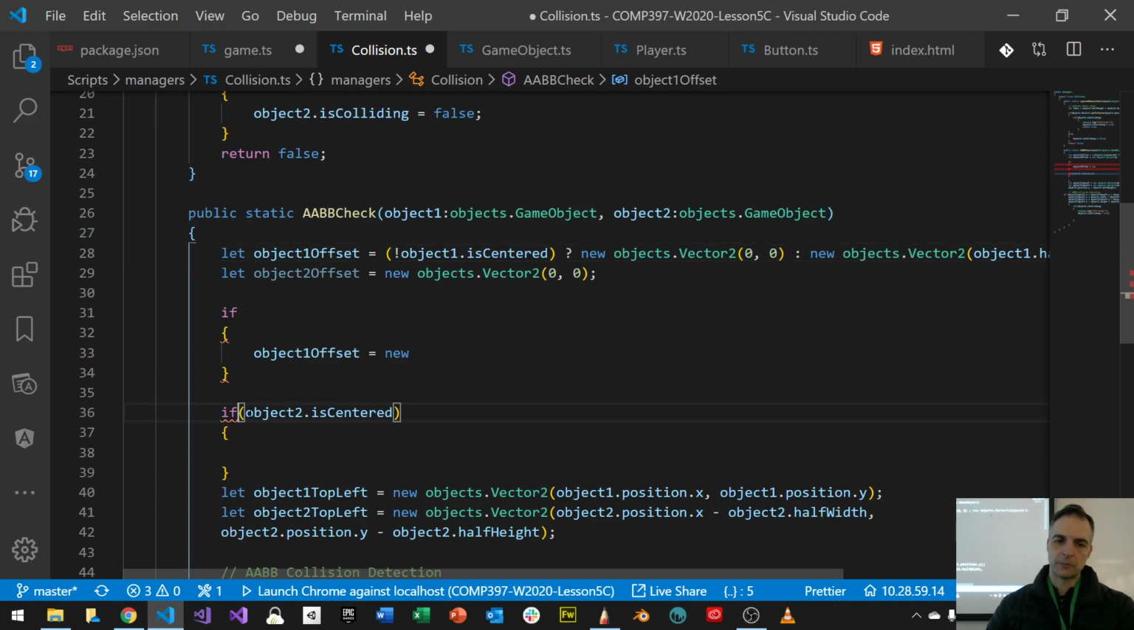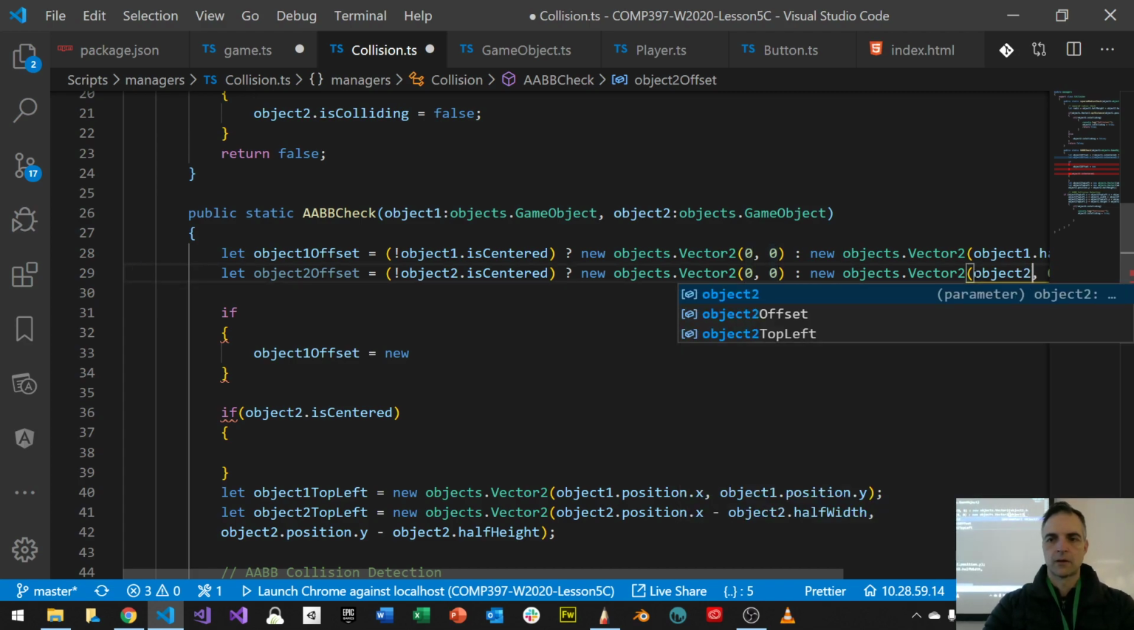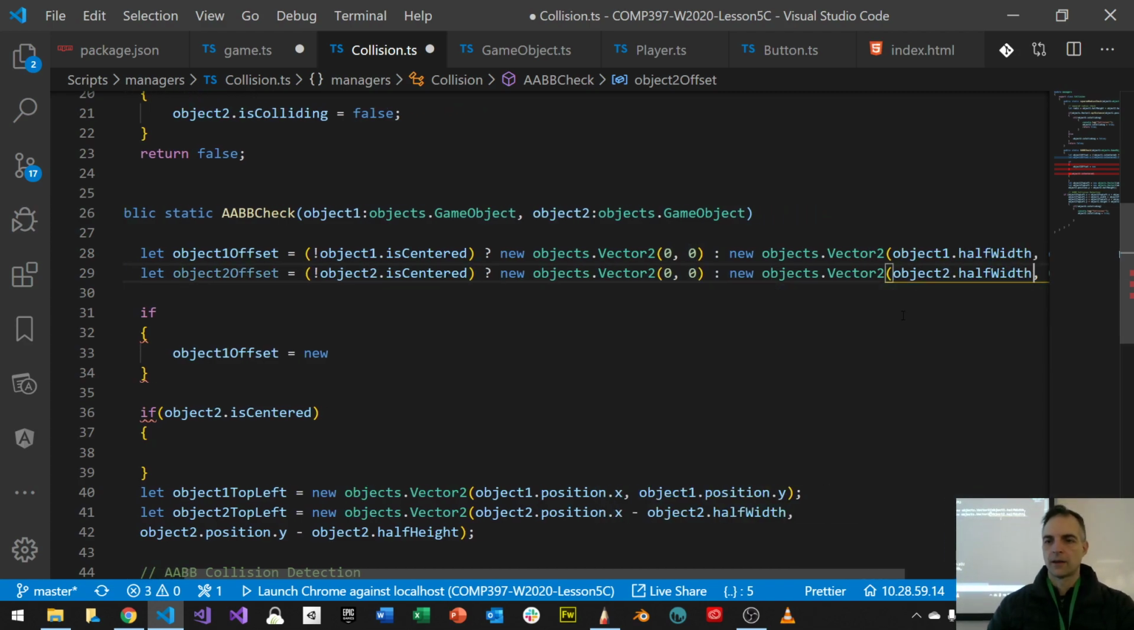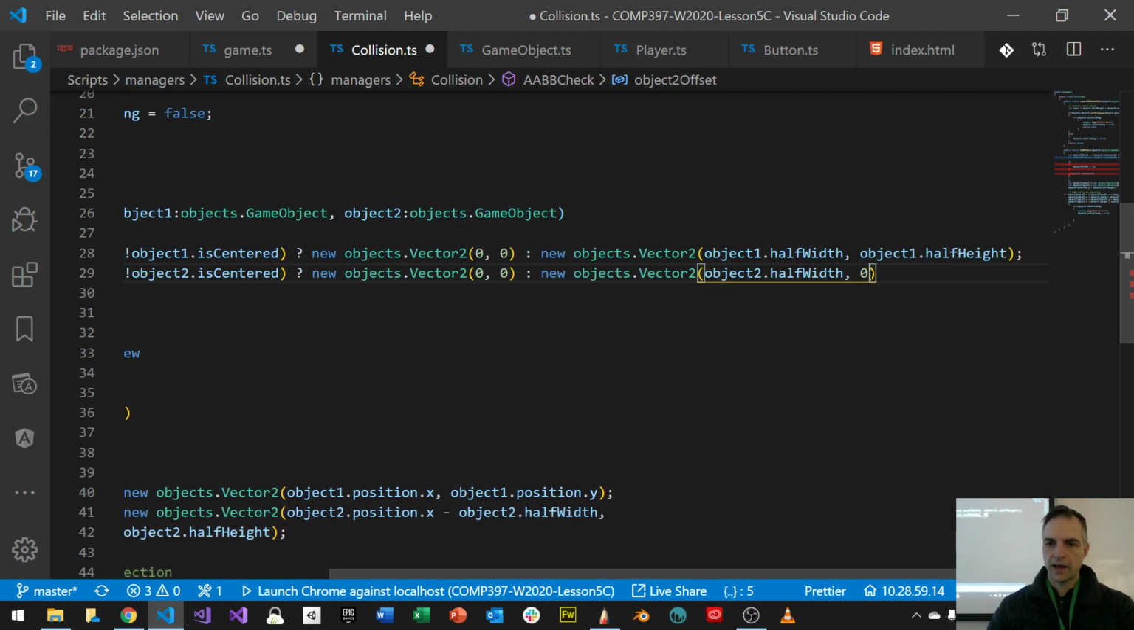I want to do the same thing with this one. I'm going to say not centered, and then the question mark. Remember, this is the ternary operator. The question mark means if it's true, then do this, assign this to this. If it's false, then assign this to this, which is going to be just object 2 dot half width and object 2 dot half height.